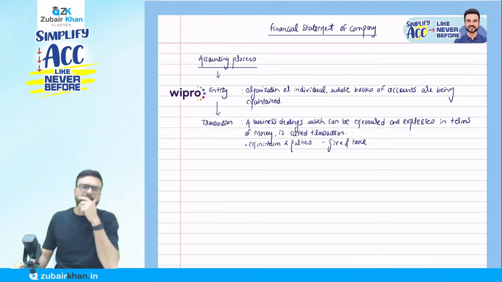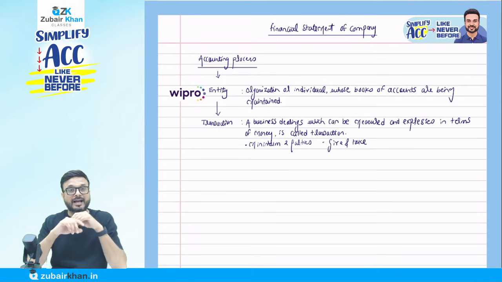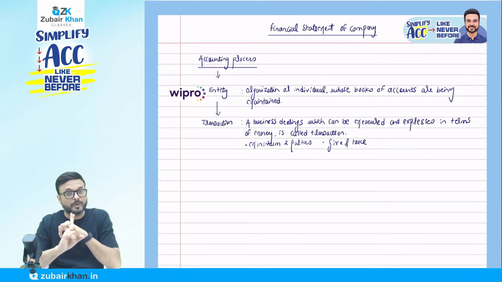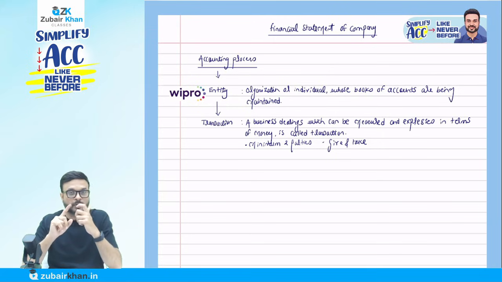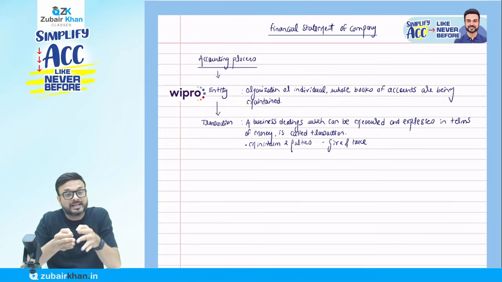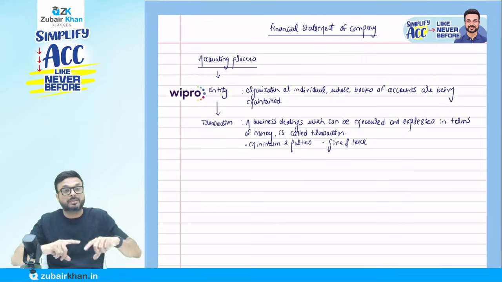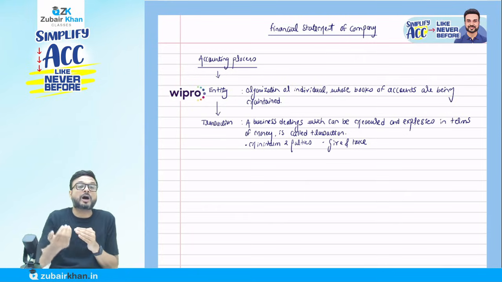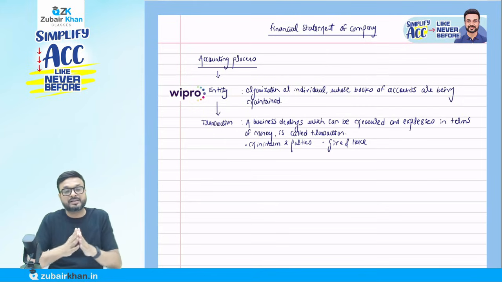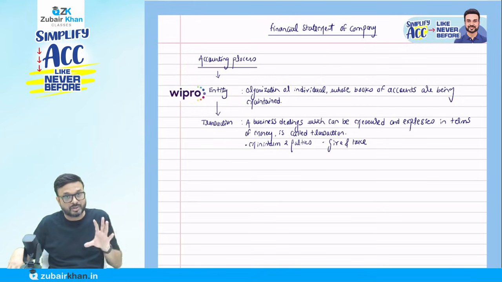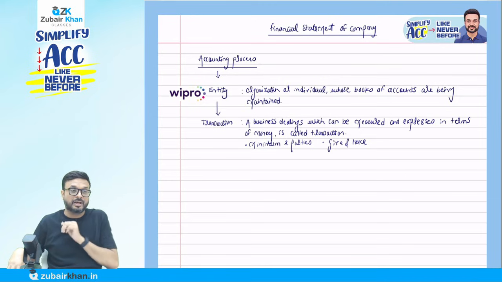Now, this is one problem here. You may say, sir, what's the problem? Yes, I understand the entity for whom I am doing the accounting, and I understand the concept of the transaction. But we have to think from the entity's point of view. Is it possible for us as human beings to remember all the transactions in our mind? The answer is no. As a human being, it is not possible for us to remember all the transactions. Thousands and lakhs of transactions happen.